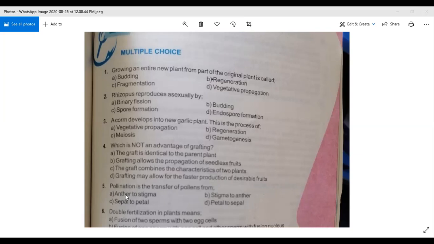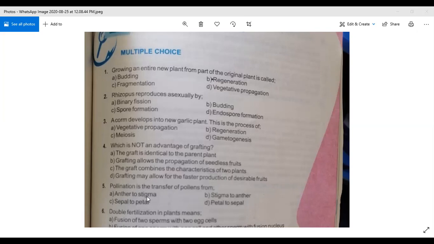When this anther bursts, the pollens are scattered in the air. They fall on the stigma of a flower. Stigma is a female part of a flower. So when pollen falls on the stigma, it goes inside through the style. It forms a pollen tube, and then it reaches the ovary.